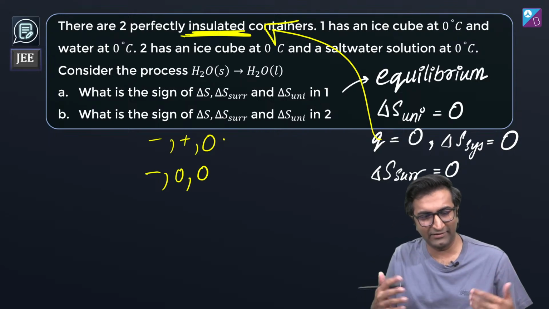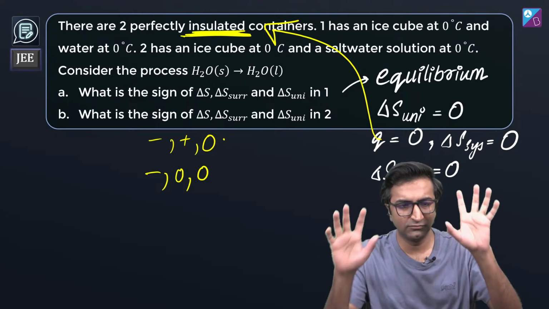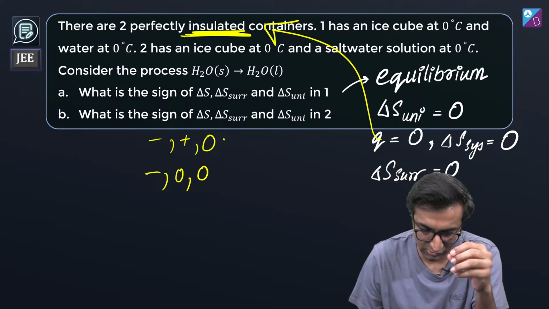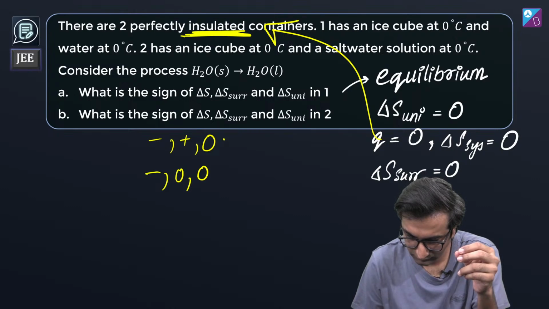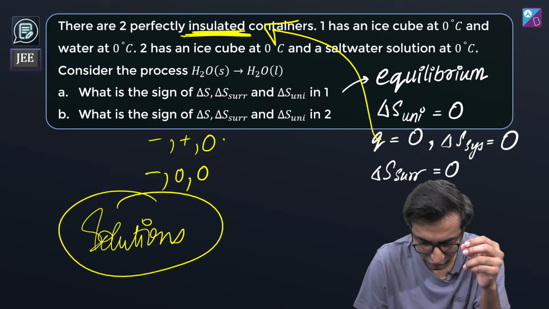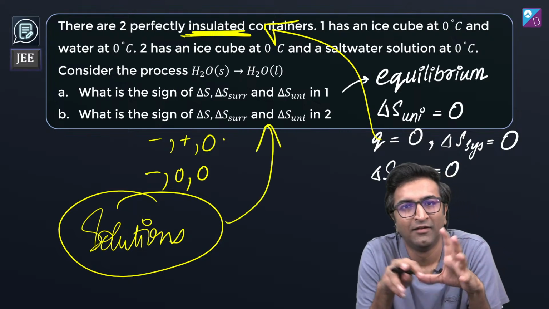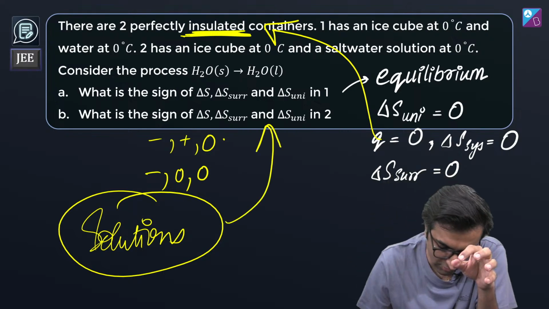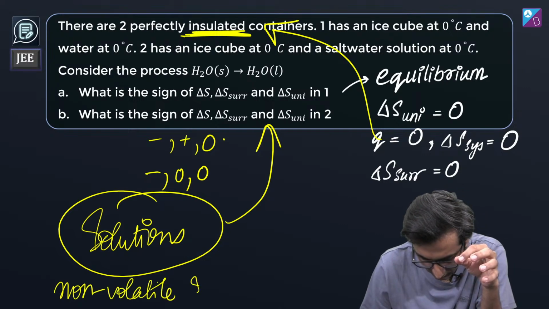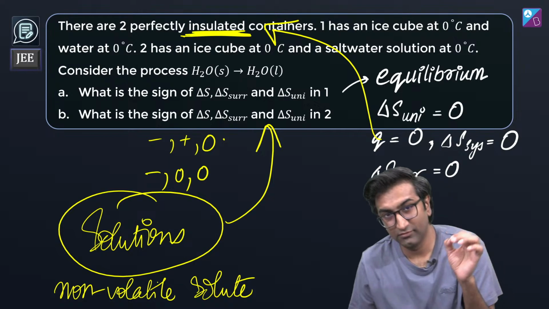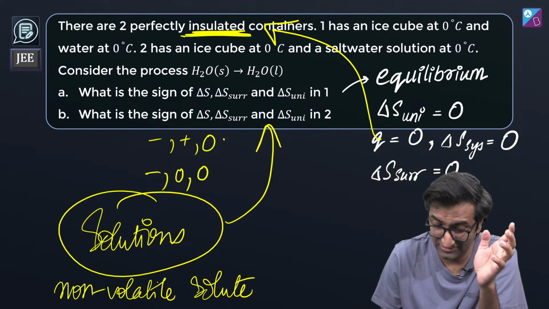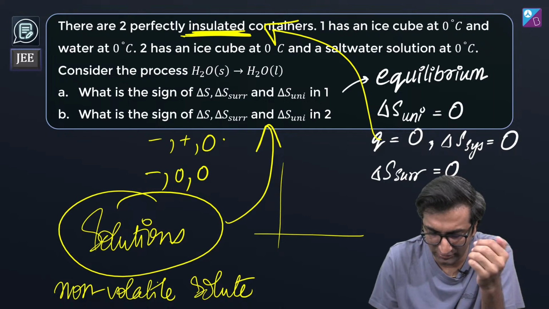Can someone tell me the logic? In the second one, what is the starting point? What are you thinking first? Let me give you a hint. There's a chapter called solutions. You remember that chapter, solutions? What happens when you put a non-volatile solute in a solvent? Three things happen. I mean, broadly it's one thing.